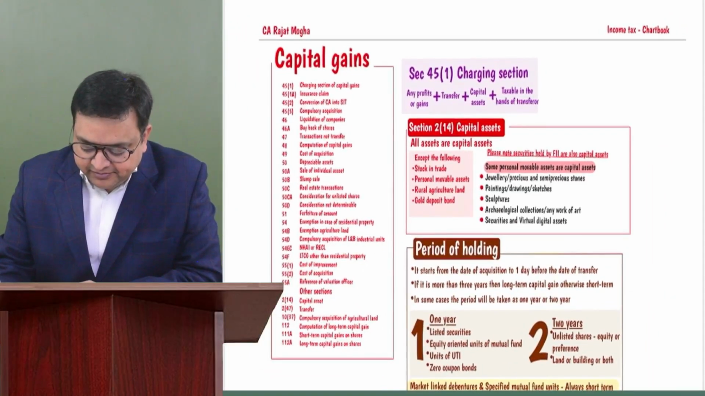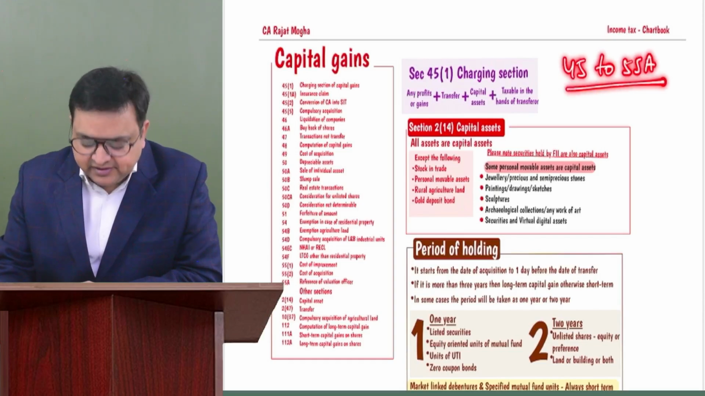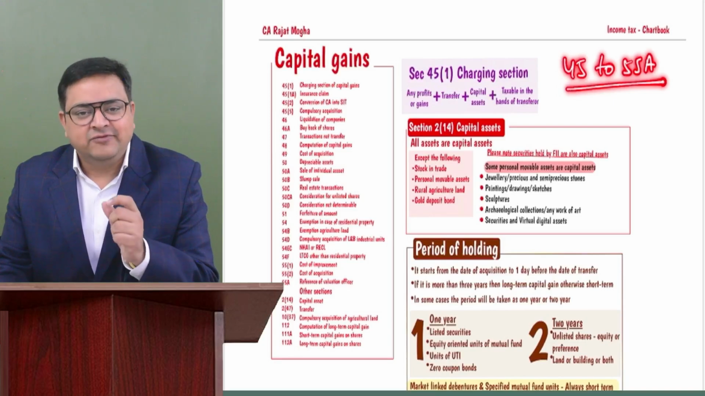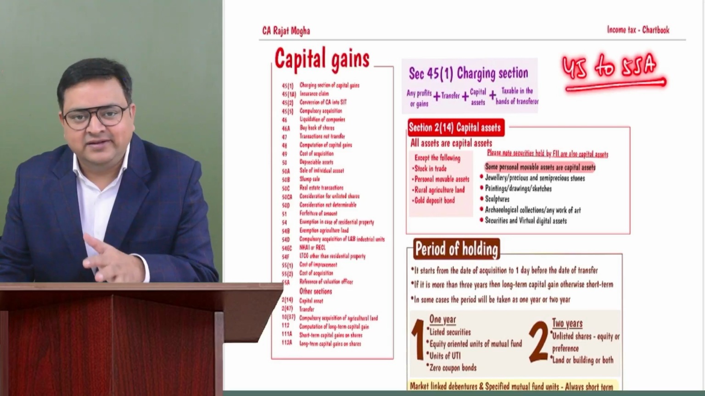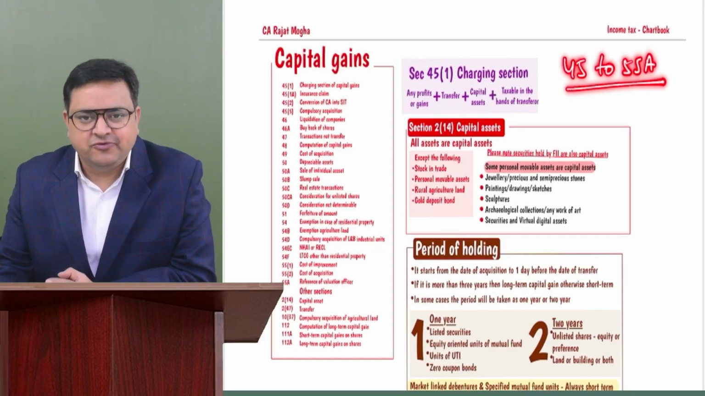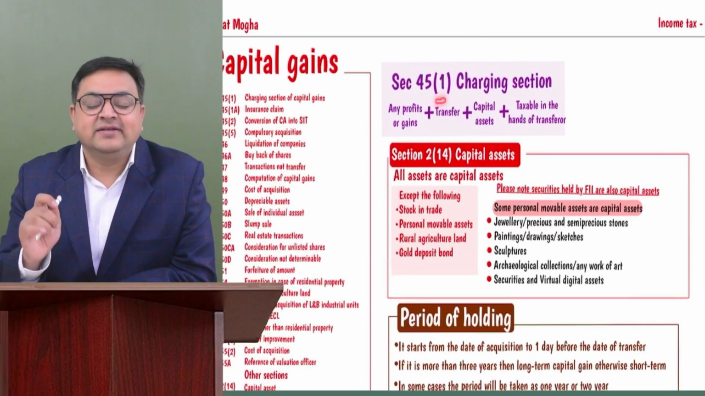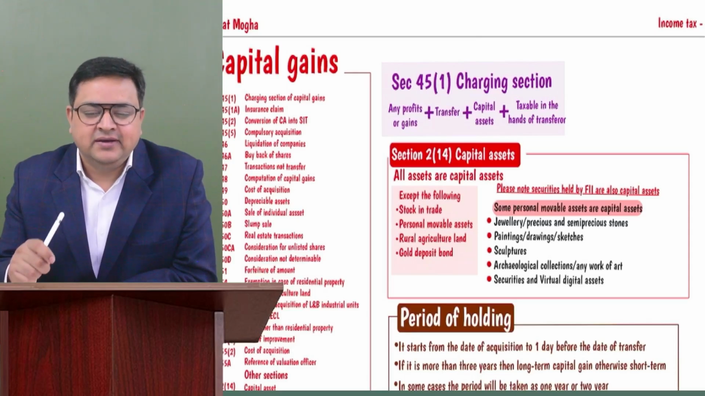We have sections 45 to 55 covered in this particular chapter. You don't have to remember the section numbers, but there are one or two section numbers which I'll be emphasizing, so please learn those with their numbers. Otherwise, you should know the provisions. That's okay. Now, section 45(1) is the charging section for capital gain.